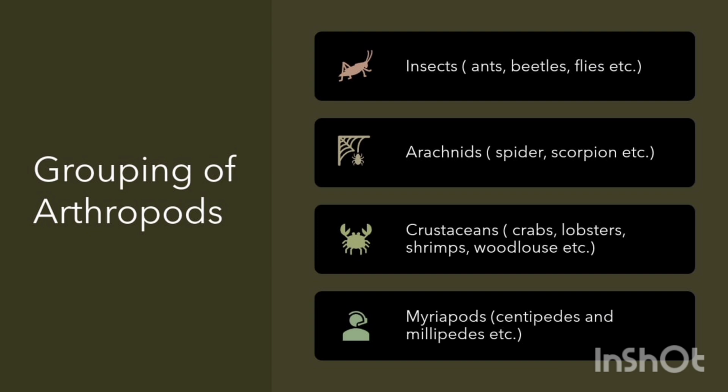While come towards crustaceans, all the types of crabs, lobsters, shrimps, prawns, etc., which are living in water, are considered to be crustaceans. But there are also some crustaceans which live on land, like wood lice. Then come towards myriapods, all the types of centipedes and millipedes, which have so many pairs of legs, starting from 10 pairs and going up to many more pairs of legs. So this is all about the grouping of arthropods, which occupy the most part of the animals on land.